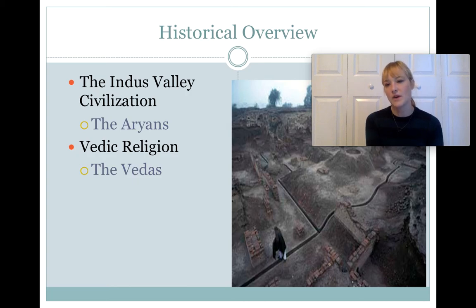Vedic religion was very much centered on rituals to the gods, and those rituals could only be performed by priests. Oftentimes they could only be participated in or afforded by the top caste, which we'll talk more about. We'll talk about the caste system, which includes the Brahmins, the Brahmin caste.